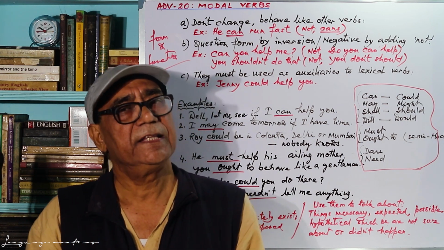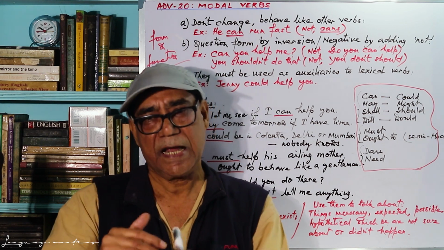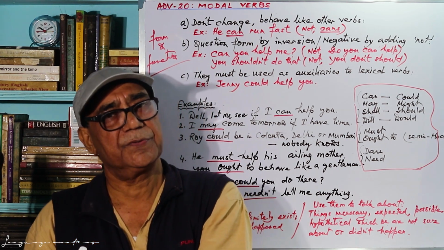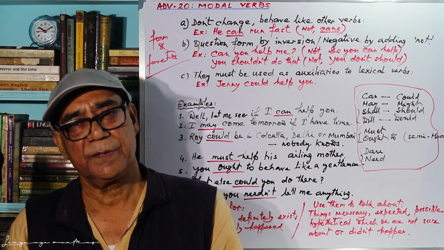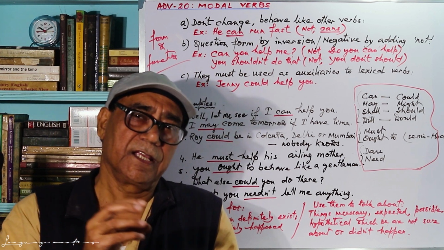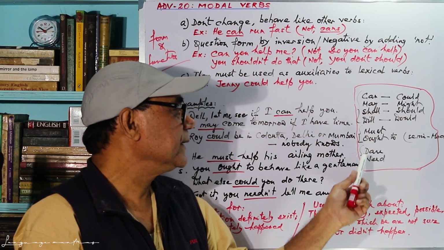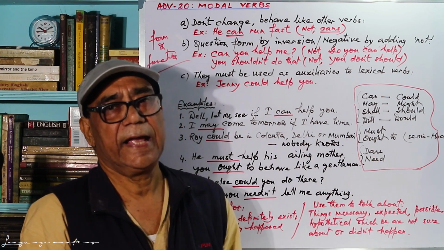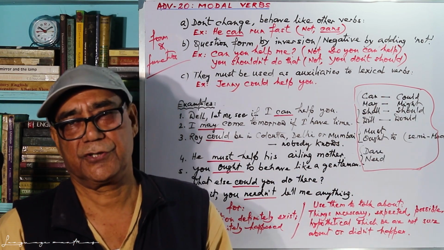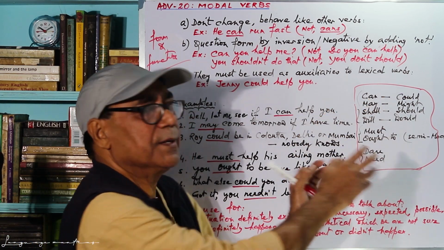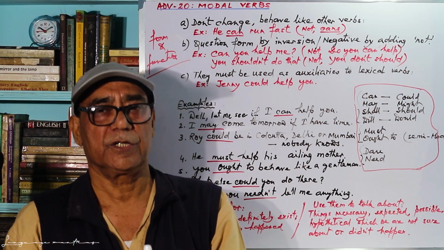In the final group we have dare and need. These 2 verbs sometimes behave like ordinary lexical verbs, and sometimes they behave like modal verbs. That's why these 2 verbs are exceptional in this list. So these are the verbs that are called modal verbs.